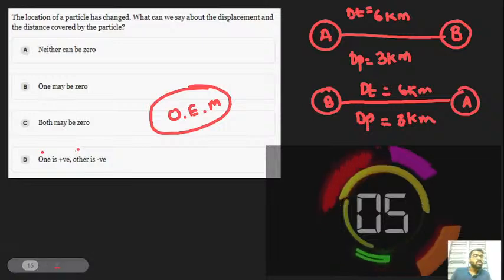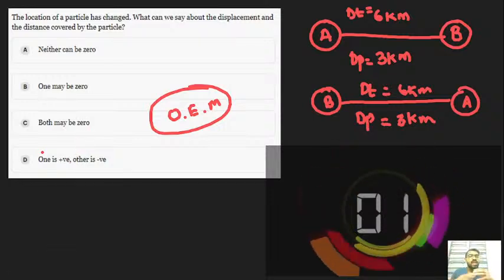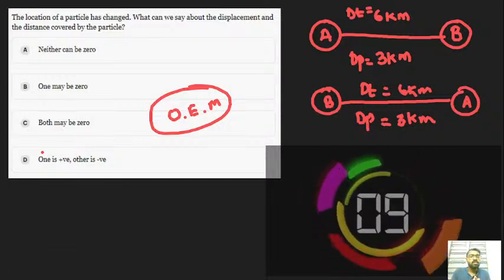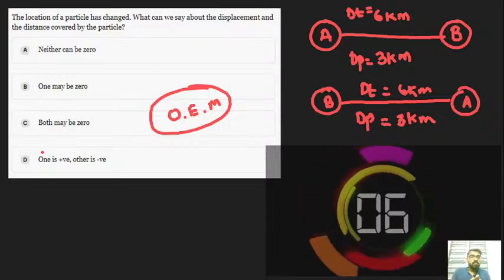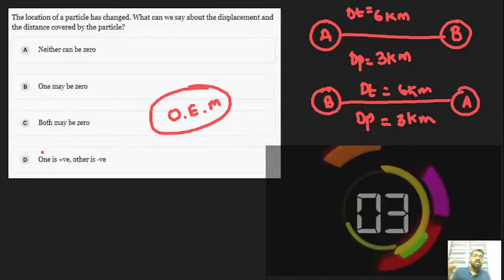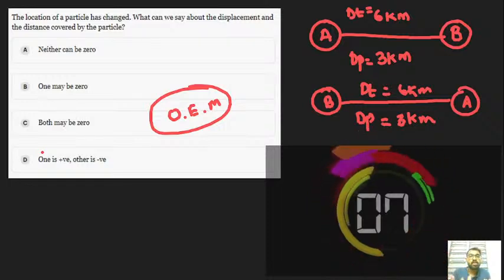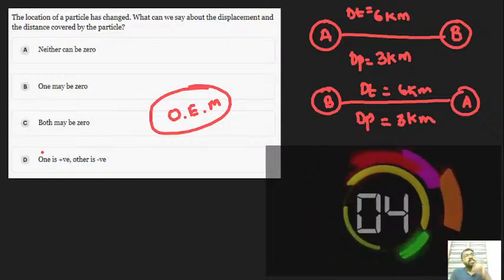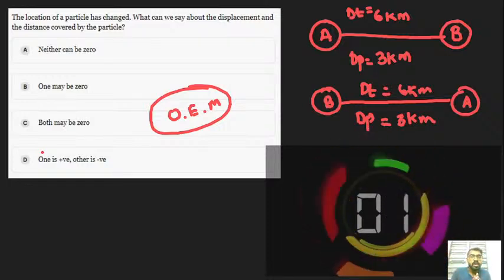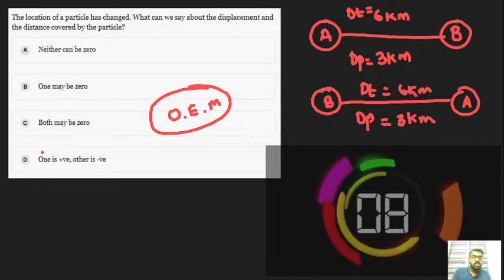One is positive, other is negative means they have indirectly mentioned it. We can't conclude whether the one that is positive is distance or displacement. We don't know whether the negative one is distance or displacement. Let's try another situation.